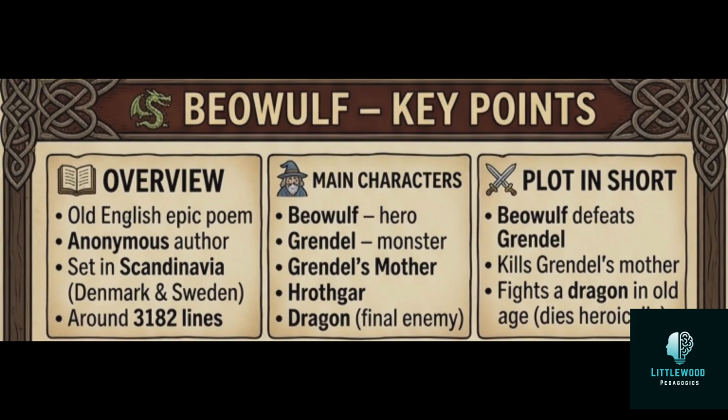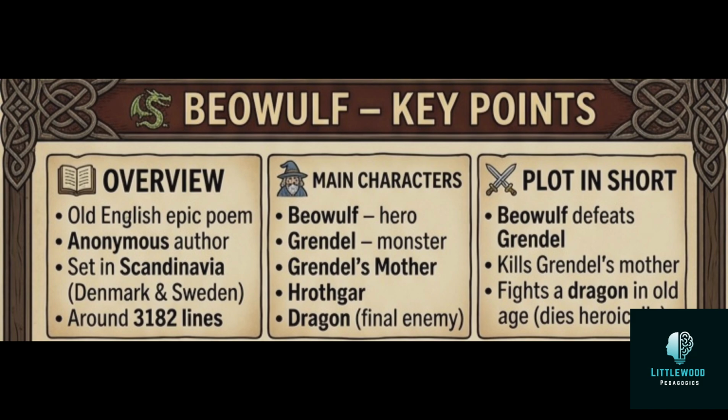When we look at Beowulf in detail, we can say it's an Old English epic poem and written anonymously. There is no author for this particular book. It contains around 3182 lines and it is set in Scandinavia. The main characters are Beowulf, who is the hero. Then Grendel. Grendel is the monster. Grendel's mother, a revengeful creature, a monster too. Then Hrothgar. Hrothgar is the king of Denmark. And a dragon, the final enemy of Beowulf.